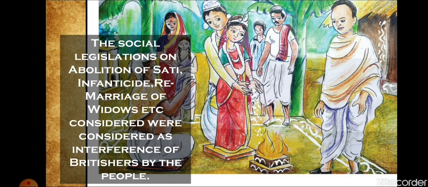So the orthodox people of the society were totally against the social reforms that were introduced by the Britishers in India, and they thought that the British were trying to interfere in the social customs of the country. All these enraged the orthodox people of the society who were against the social reforms introduced by the Britishers, and that was also a basic reason for the revolt of 1857.